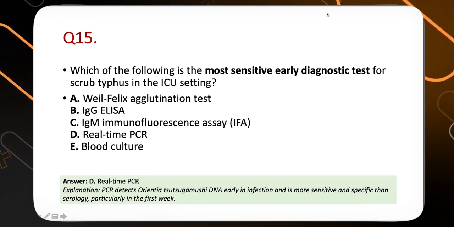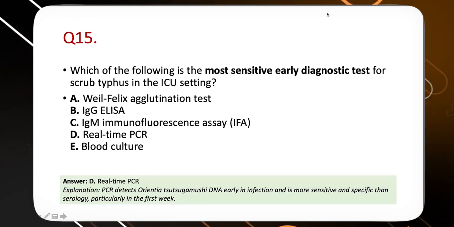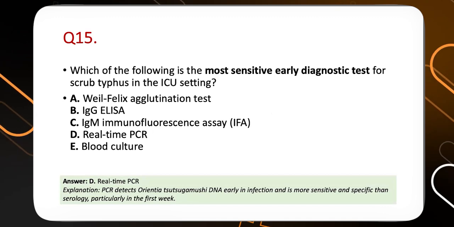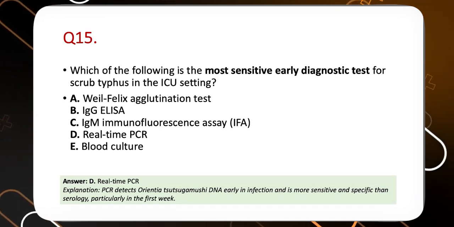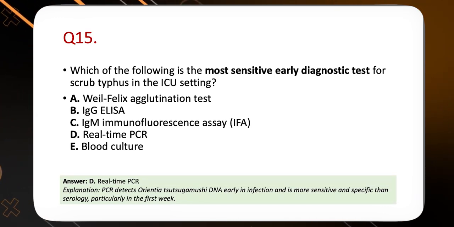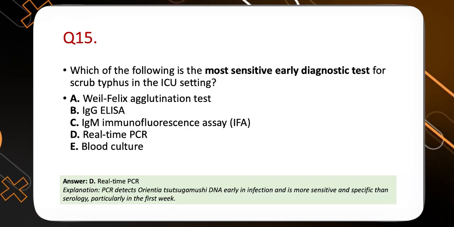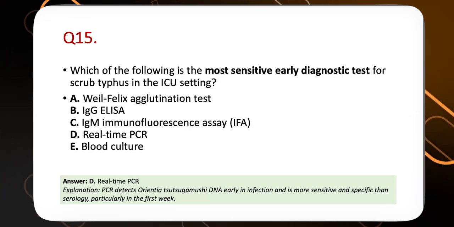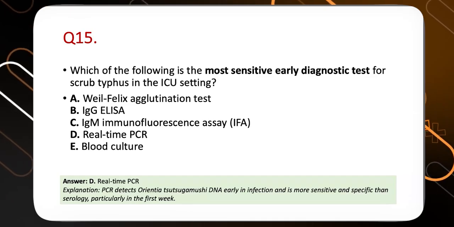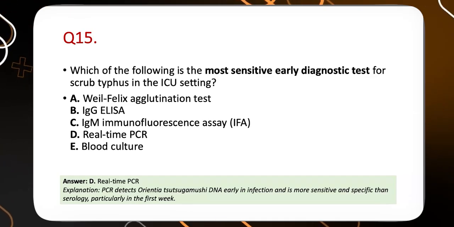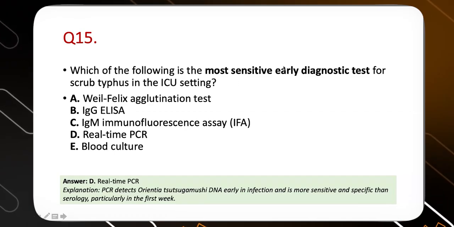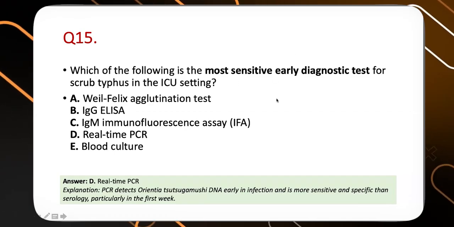Scrub typhus is often diagnosed by PCR. Here, most of the time we usually do scrub typhus PCR. PCR-based tests are now very popular, especially NGS-based tests, next generation sequencing. They become a confirmatory test, and the crux over here is the most sensitive and early diagnostic test.